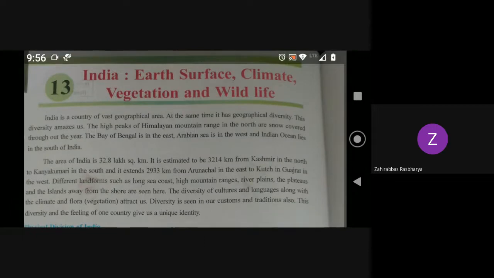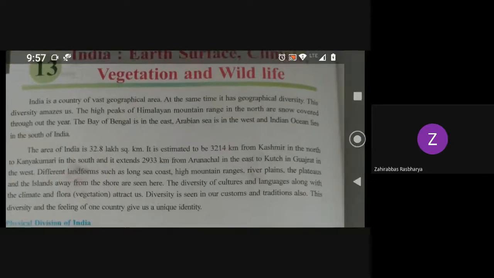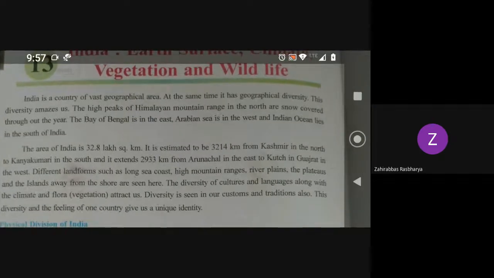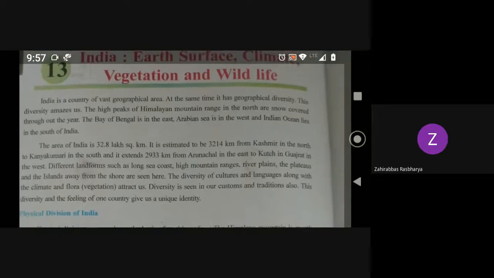India is a country of vast geographical area. At the same time, it has geographical diversity. This diversity amazes us. The high peaks of the Himalaya mountain range in the north are snow covered throughout the year.